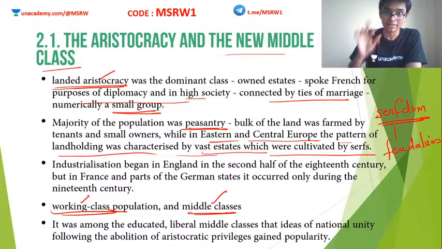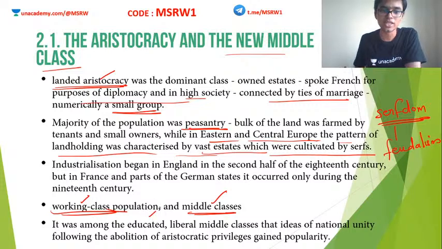This class of people were educated, were liberal, and here is when the idea of national unity started, abolishing aristocratic privileges. This newly emerged class of people who were working in these industries actually cared more about these kinds of ideologies: nationalism, liberty, equality, etc.